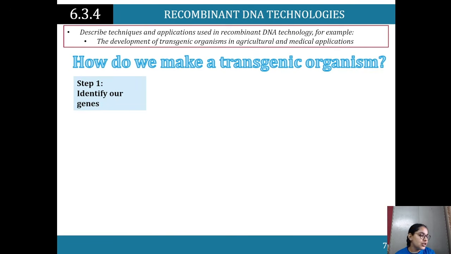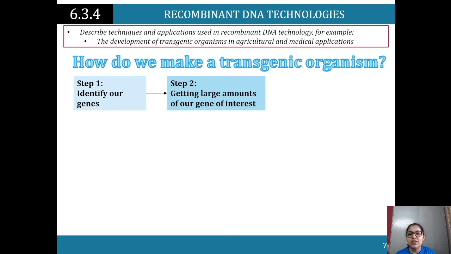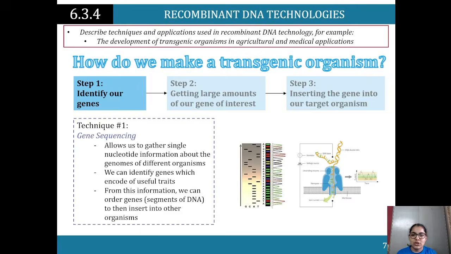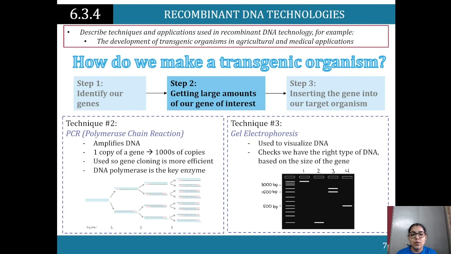How do we make a transgenic organism? Fun fact. So how do we do it? So firstly, identify our genes. Then we get large amounts of those genes of interest and we insert it into a target organism. So gene sequencing allows us to gather that single nucleotide information. We are able to identify the gene. And from this information, we can order genes to then insert into other organisms.